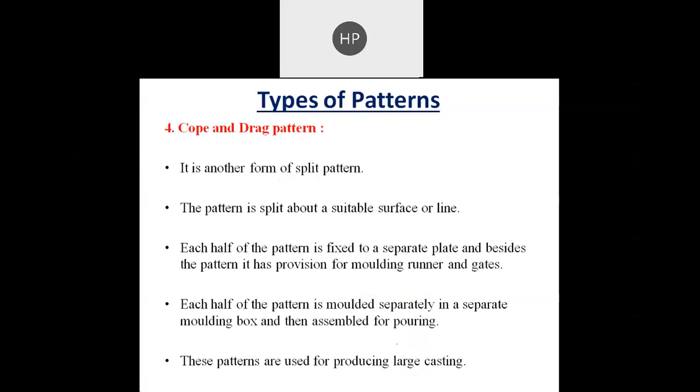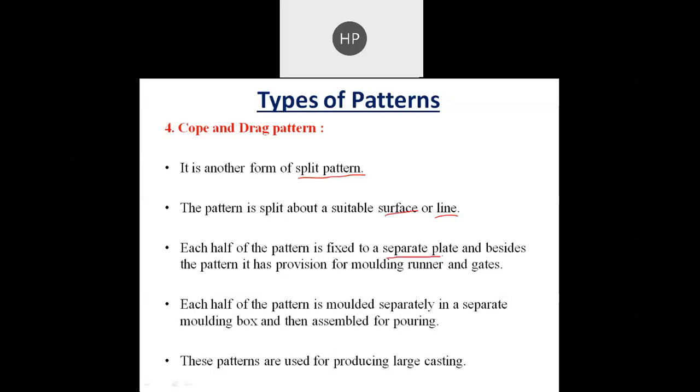Then the cope and drag pattern is another form of a split pattern. The pattern is split about a suitable surface or line. Each half of the pattern is fixed to a separate plate.